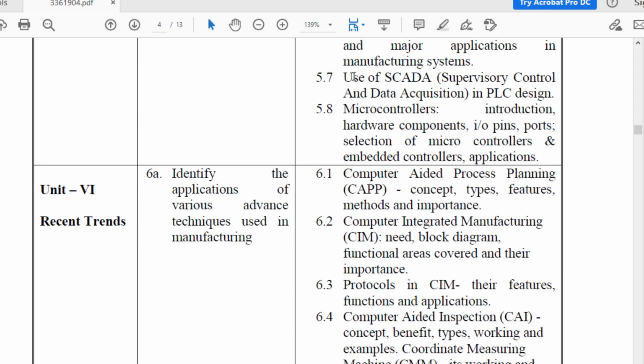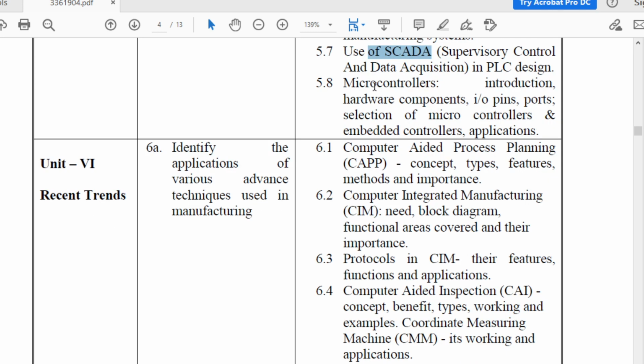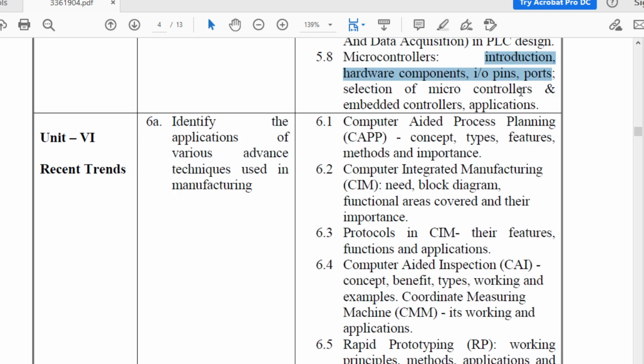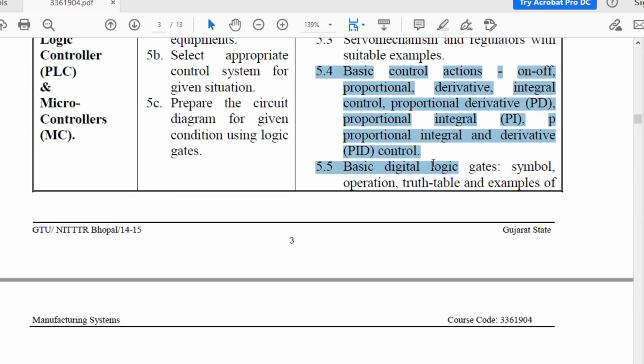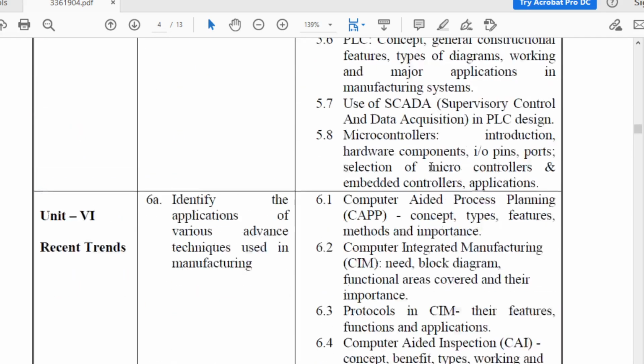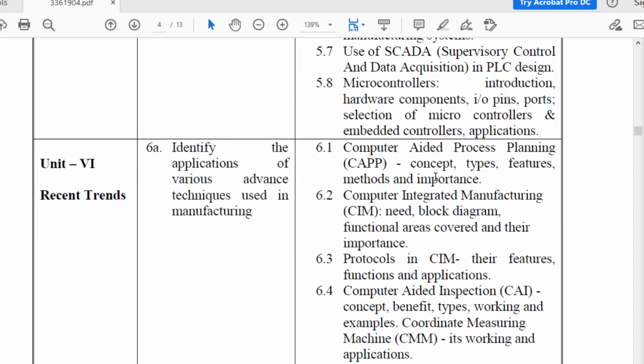Then use of SCADA. What is the use of SCADA? The full form of SCADA is supervisory control and data acquisition. In PLC design, what is the use of SCADA that you are going to study in this topic? The next topic is microcontrollers, in which introduction, hardware components, selection of microcontrollers and embedded controllers and application of microcontrollers. So all these are the topics of chapter number 5, and all these you are going to study in chapter number 5.